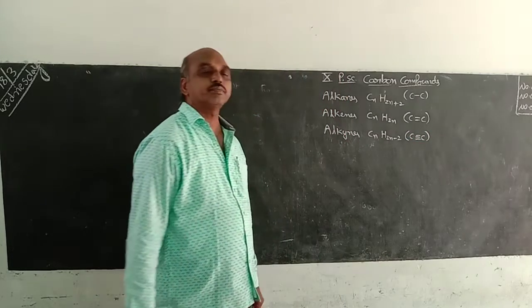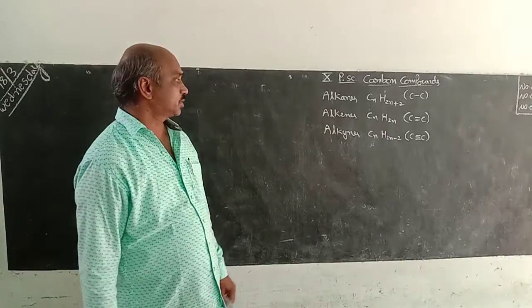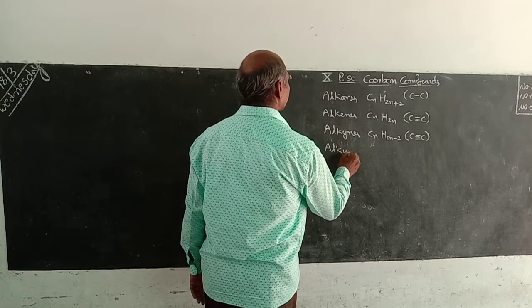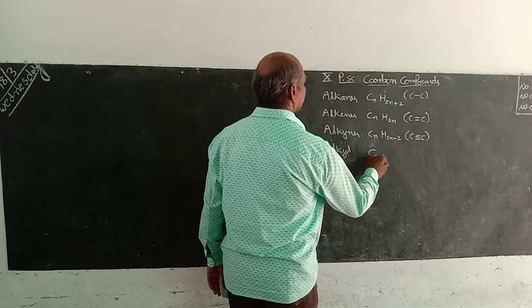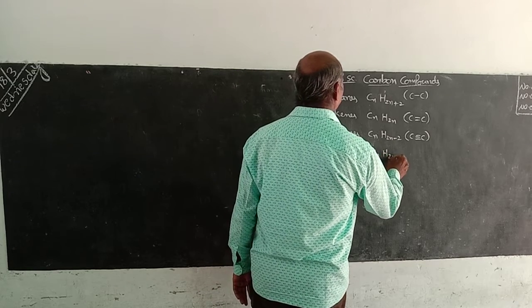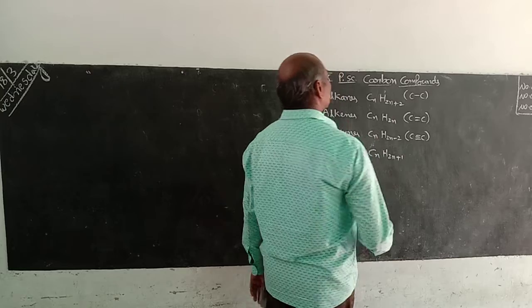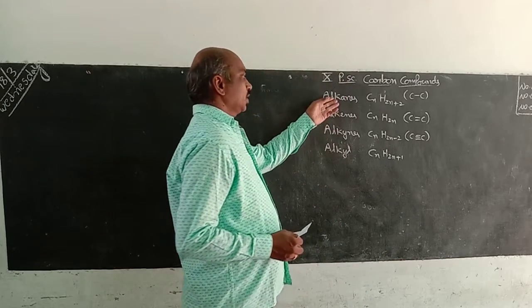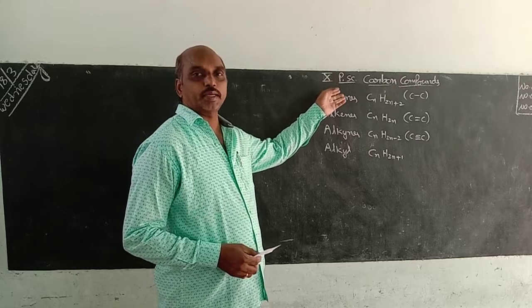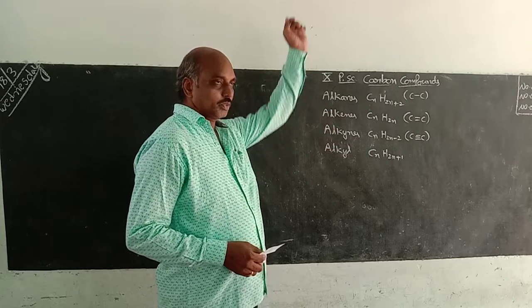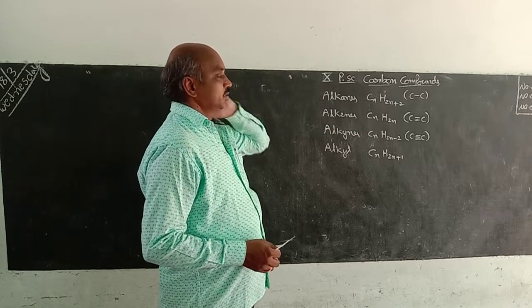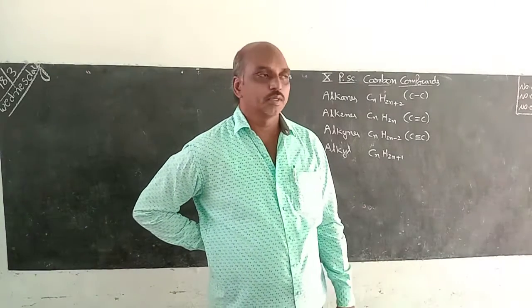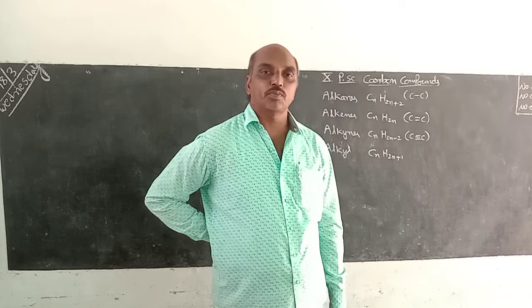These are the main ones, that means another form also there, alkyl, CnH2n+1. These are also single bonds only, that means from alkanes, one hydrogen is removed from alkane, these are called alkyl group. Okay, in this chemistry of carbon compounds, only carbon can form several lakhs of compounds.